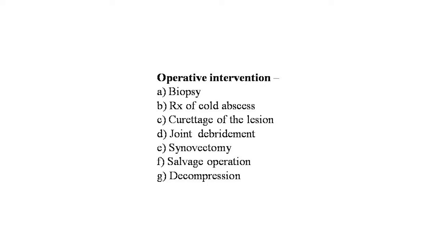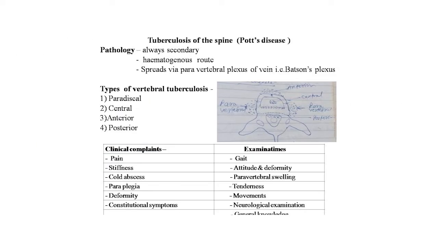This is the operative intervention in the line of treatment of the ankylosis. Now the tuberculosis of the spine, that is the Pott's spine pathology, is always secondary. Hematogenous route spreads via the paravertebral plexus of the veins, that is Batson's plexus.